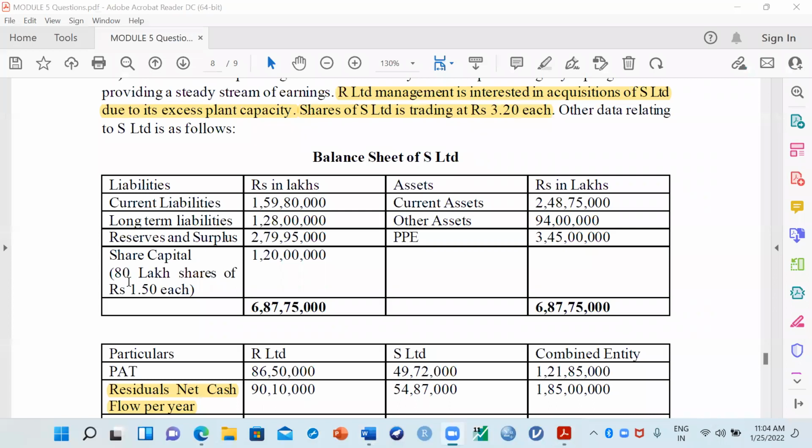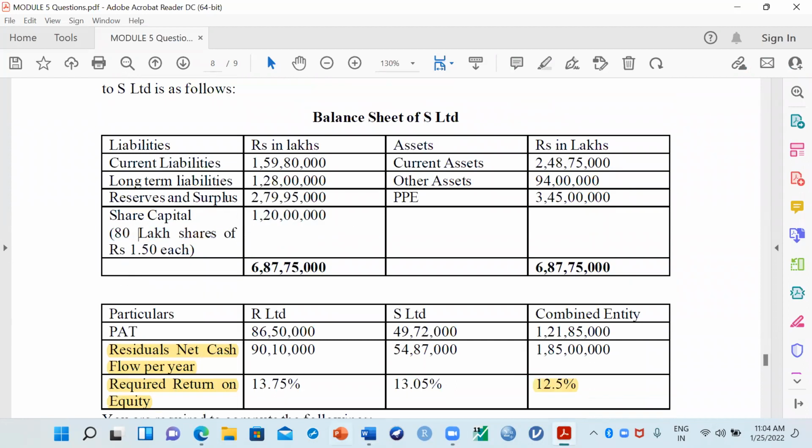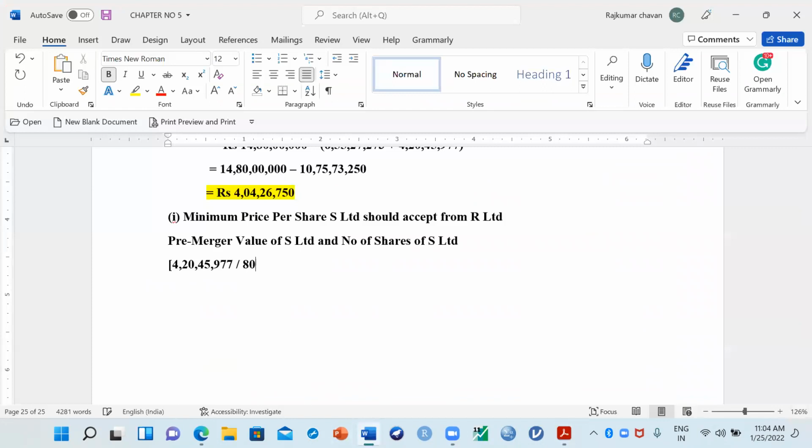What is the share capital they have given? 1 crore 20 lakhs, but this is divided into separate shares. 80 lakhs they have shares of 1.5. So the total number of shares of S Limited is 80 lakh shares. So if we divide the total value of S Limited by the number of shares of S Limited, what is the value you are getting per share?